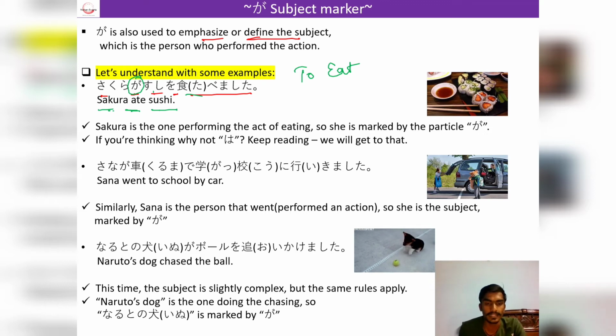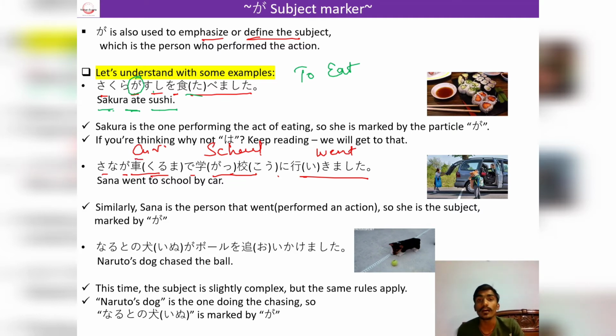So in our next example, it is saying Sana ga kuruma de gakko ni ikimashita. Ikimashita is went, gakko is school and kuruma is car. So here it is saying that Sana went to school by car. Here we are emphasizing Sana, who performed the action, and the de particle is used for place action. I have already told you guys about this. I'll drop the link in the description as well. So that's why we have used the ga particle here, because we are emphasizing Sana.